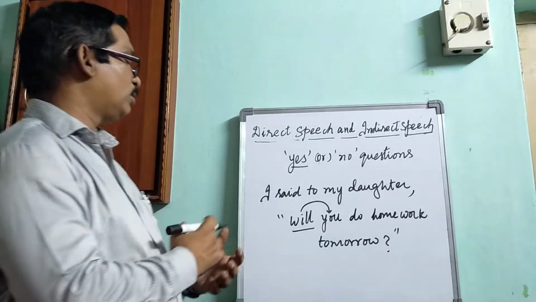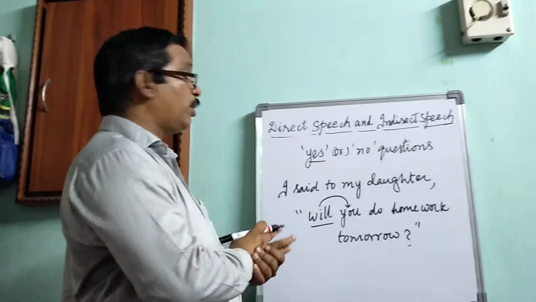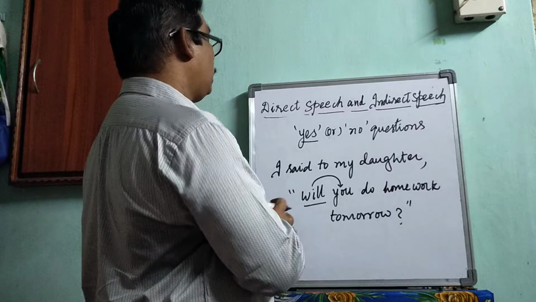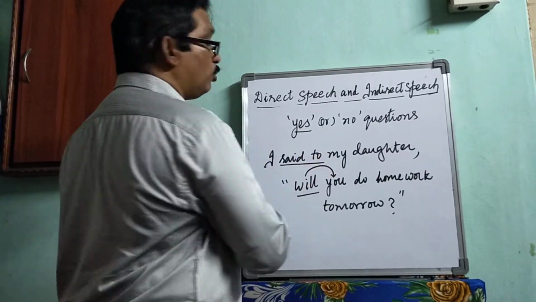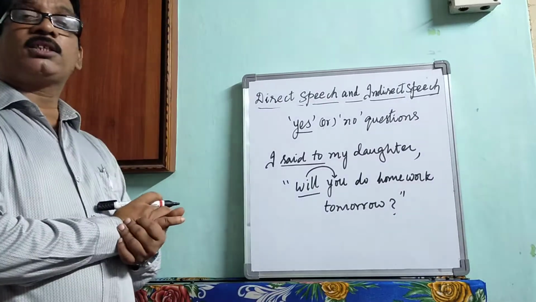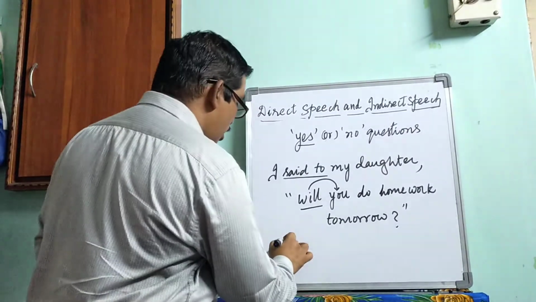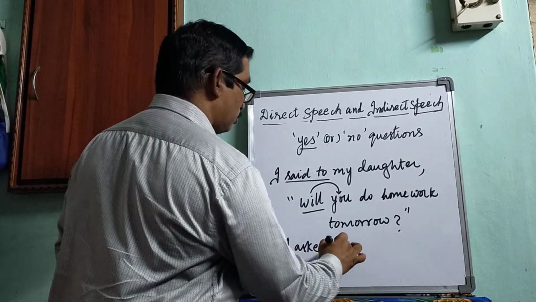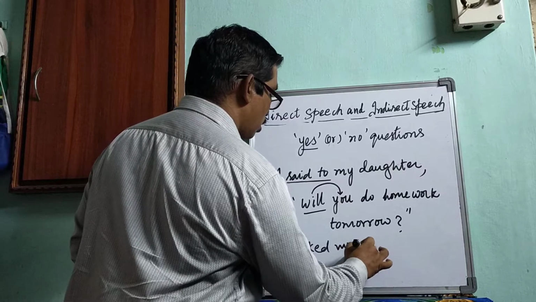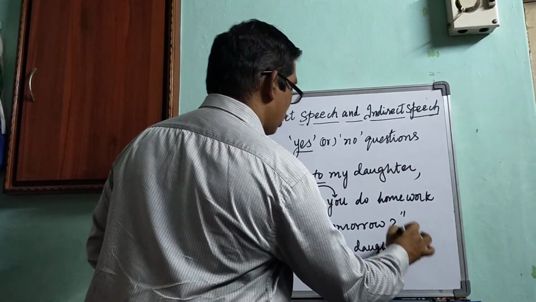This is the reported sentence. Let us apply the rules first. In case of an interrogative sentence, the said to should be changed into asked. I asked my daughter.